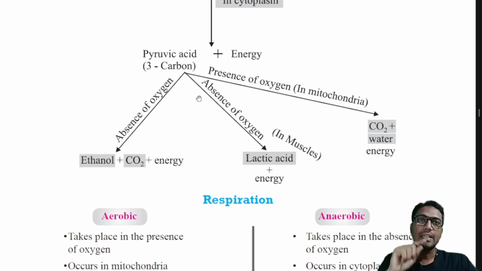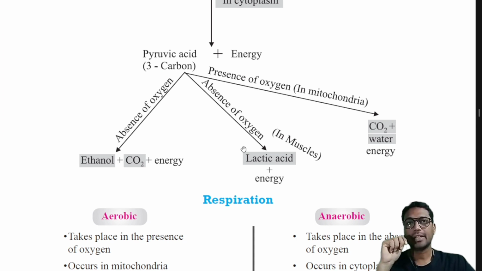Next, again in the absence of oxygen, inside the muscles, in our muscle cells, this pyruvic acid is broken down into lactic acid and energy. This type of fermentation is called lactic acid fermentation. Because of the deposition of this lactic acid, pain starts in our skeletal muscles when they work continuously.